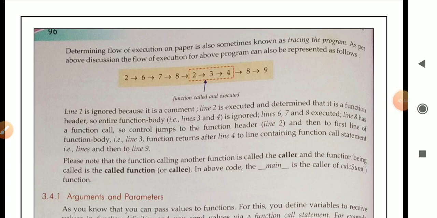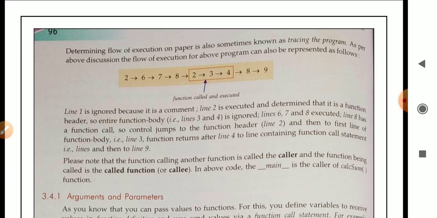So line 1 is ignored because it is a comment line. Line 2 is executed and determined to be a function header. So the entire function body, example lines 3 and 4, is ignored. Lines 6, 7 and 8 are executed.